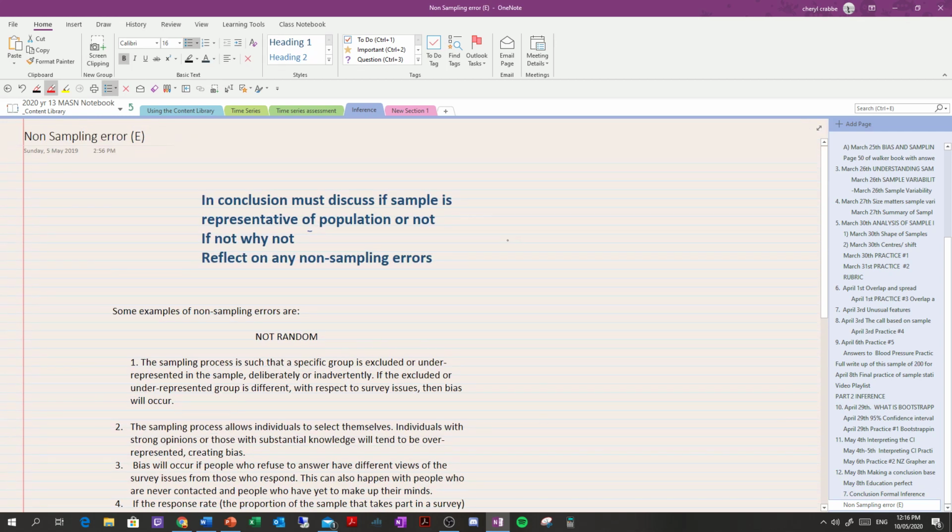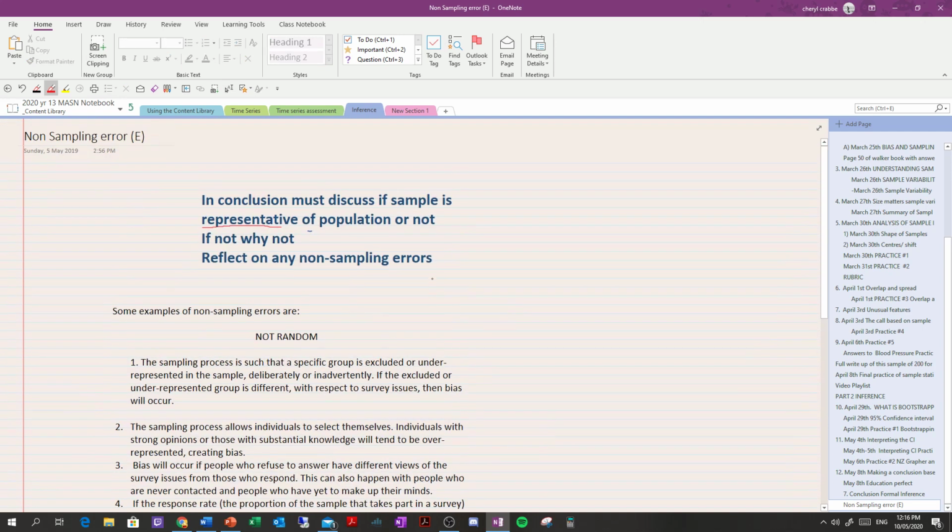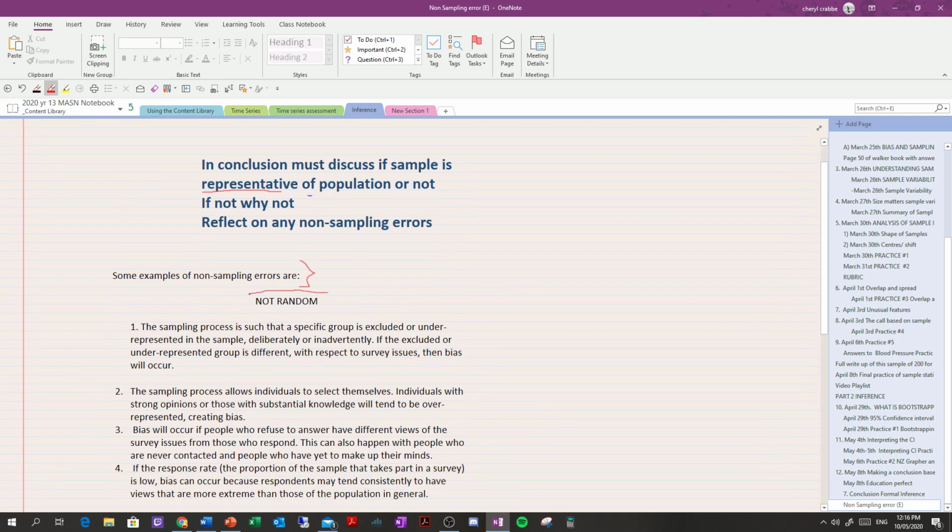In the conclusion, it must discuss if the sample is representative of the population or not. If not, why not? So we basically assume that the sample is representative, but then we might have some concerns. The sample is not going to be represented, first of all, if it's not a random sample. So that's the biggie. If it's not random, you can throw the whole thing out. It can't be representative of the population. But probably it's going to be random.